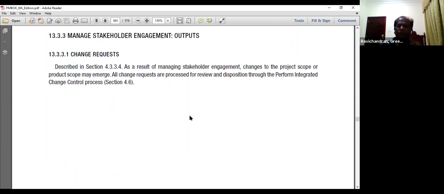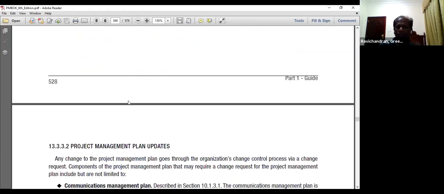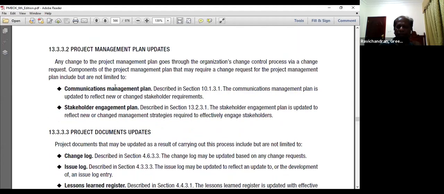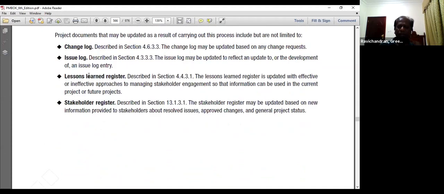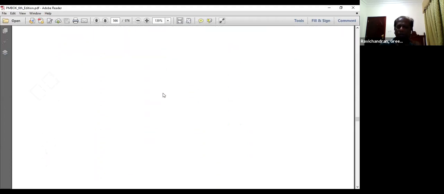So basically, during this process, changes to the scope may emerge. All the requests are processed through integrated change control. Then you may end up updating the communications management plan, stakeholder engagement plan, and other documents: the change log, issue log, lessons learned register, and stakeholder register get updated with the new information provided to the stakeholders about resolved issues, approved changes, and general project status. All these can be updated.